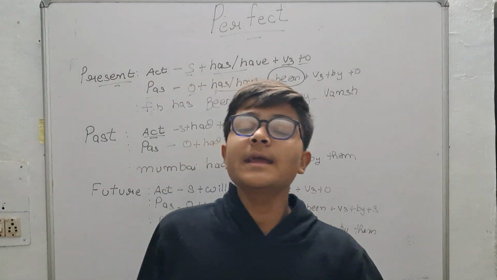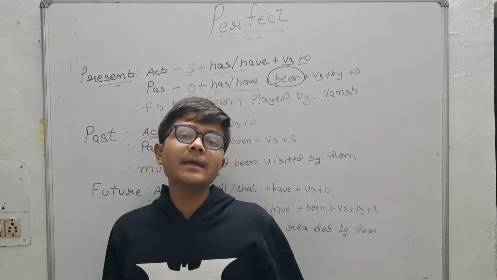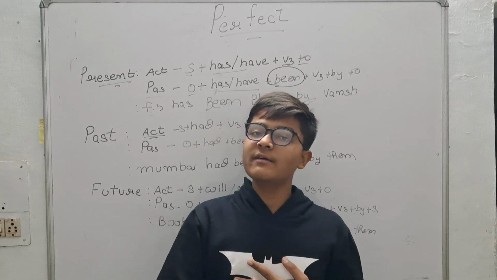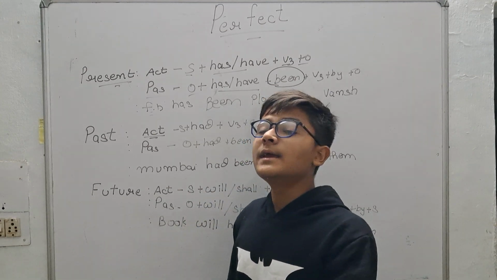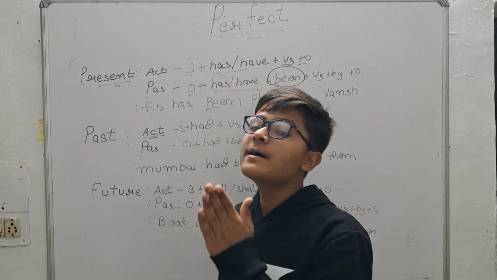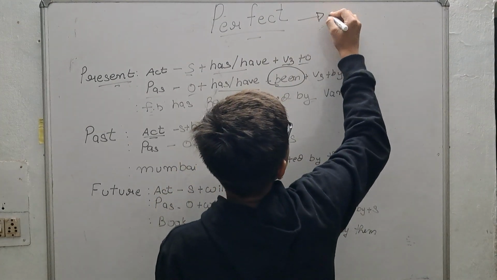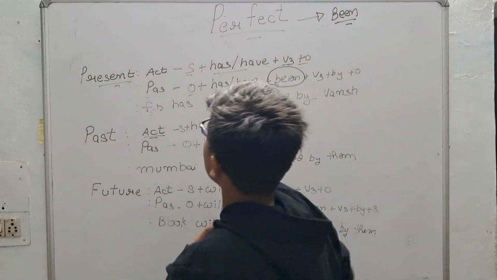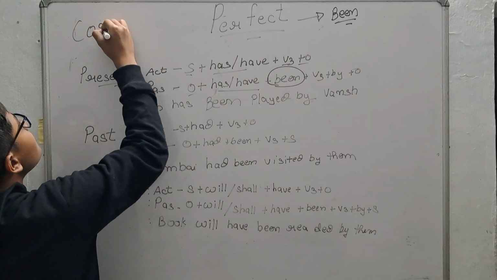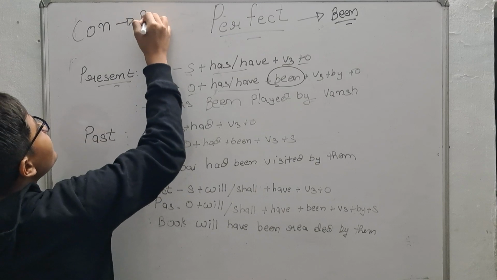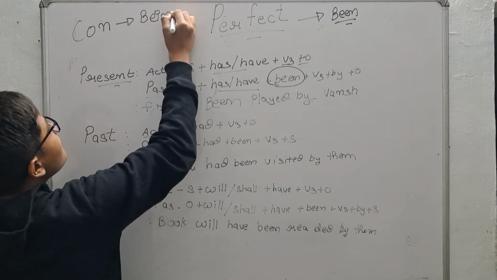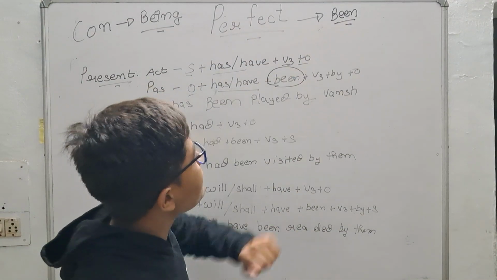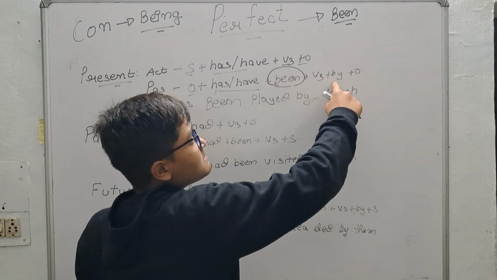Remember students, in continuous we have added being, but in perfect we will add been. So been plus v3 plus by plus subject.